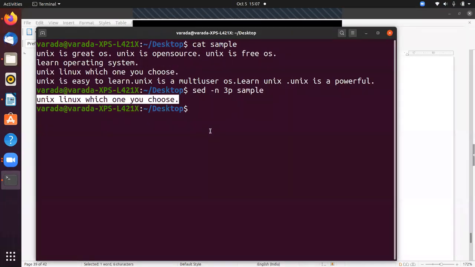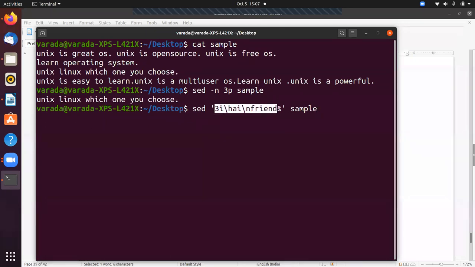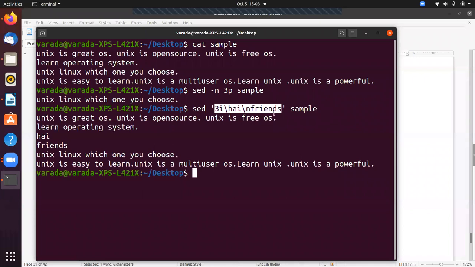Now, what we discussed, we can give the script also. What is the script? You can store the command in one file, and now you can give that file as an input. For that, first we are going to create one pattern. The same pattern we discussed up to now: 3i hi\nfriends in one file. Instead of giving the command directly, you are going to give the file name. The output prints hi and friends in the third and fourth line.